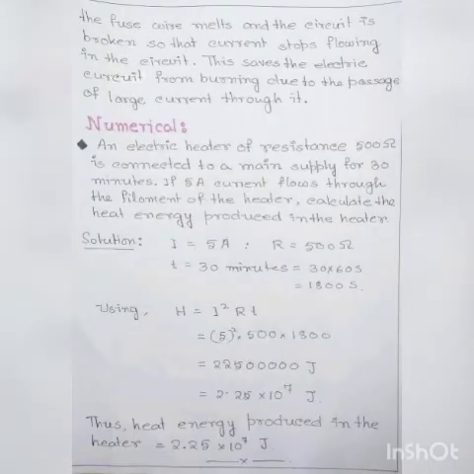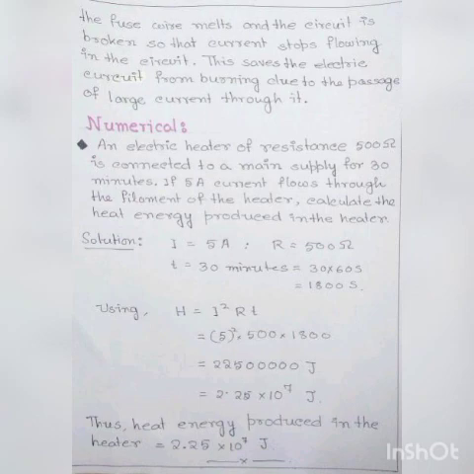Next, we will discuss one numerical related to heating effect of electric current. An electric heater of resistance 500 ohm is connected to a main supply for 30 minutes. If 5 ampere current flows through the filament of the heater, calculate the heat energy produced in the heater. Now here current I is equal to 5 ampere, resistance R is equal to 500 ohm and time T is 30 minutes. Here time we have to convert to seconds. That's why we have to multiply by 60. Then time is equal to 1800 seconds.